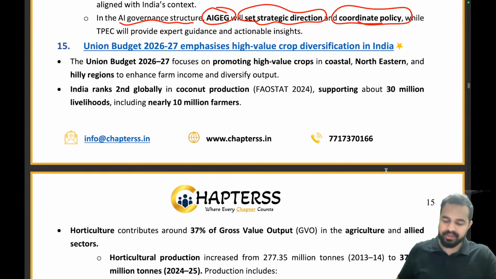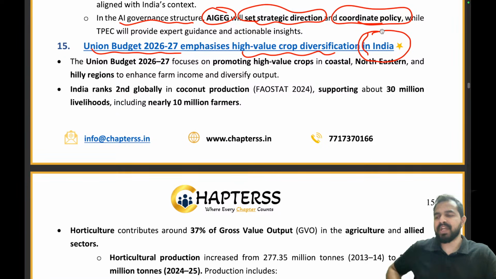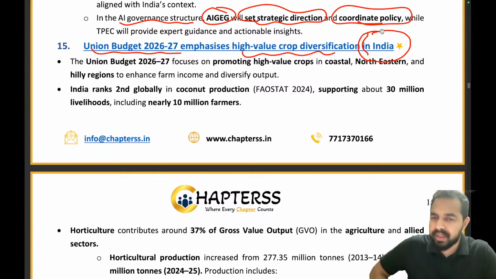So my dear friends, next news article is on the Union Budget 26-27, which emphasized high value crop diversification in India. So basically during the budget, Government of India has announced that we will be focusing on crop diversification, which will be providing high value to the farmers. Now what exactly these crops are, and what exactly is India's position and the current status of production, that's what we will be covering in this news article.